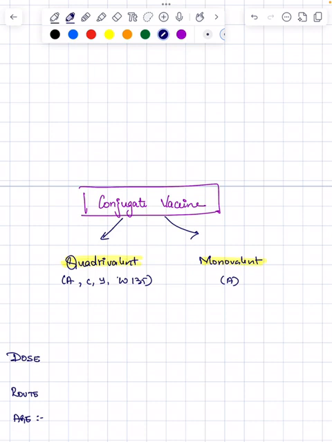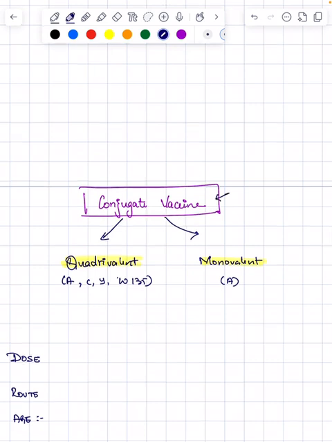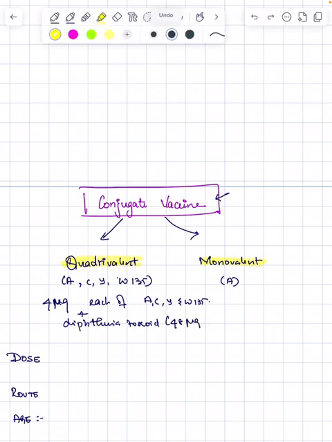So what is being conjugated with these serogroups? That is the main point here. The constituents are 4 microgram each of A, C, Y and W135, which have been conjugated with diphtheria toxoid. The diphtheria toxoid level is around 48 microgram.